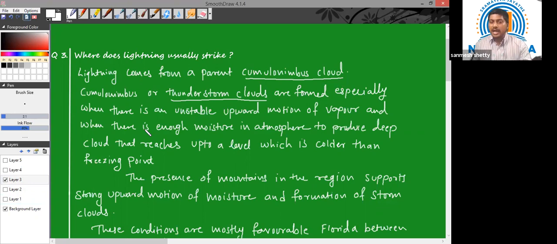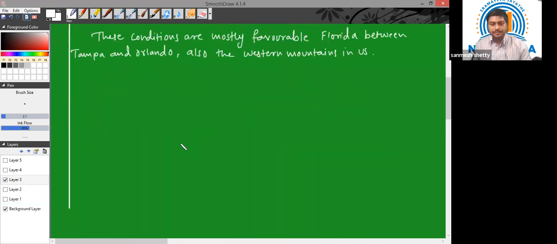Now let us understand how this thunderstorm cloud is formed. Usually in the summer days, the ground becomes hot. This hot ground heats up the air above it, so there is an unstable motion.